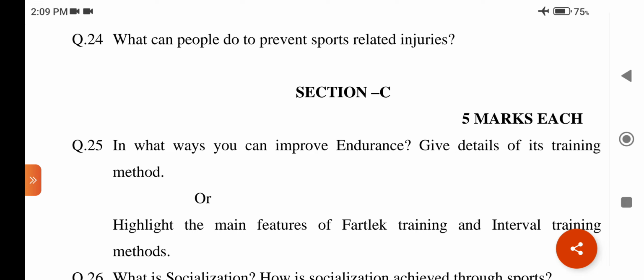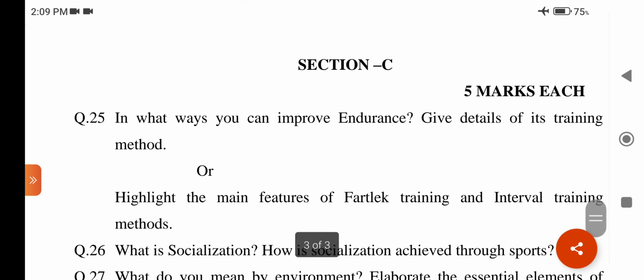People have to take some preventive steps to prevent sports related injuries, as listed below. Number 1, proper maintenance of playing area. Number 2, proper warming up before participation. 3, elimination of unfair practices. 4th, wearing protective gear wherever required. 5, medical examination of playing participants.